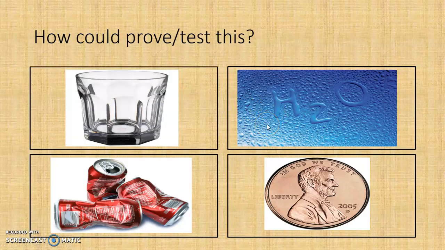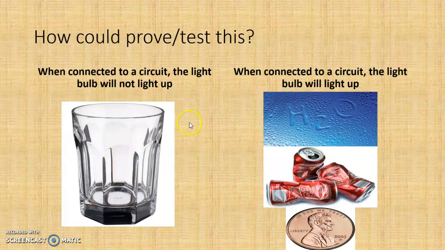And how could we prove this? We could connect it to a circuit and see if a light bulb would light up. When we connect a piece of glass to an electrical circuit, the light bulb will not work, meaning it is an insulator. However, if we were to connect an electrical circuit with either water, an aluminum can, or a copper penny, it will work, meaning it is an electrical conductor.